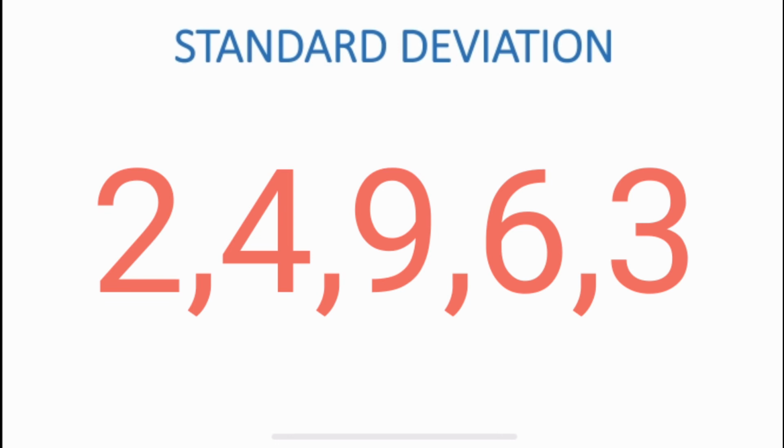Does the mean change? No, the mean doesn't change. What will change? The variance will change and the standard deviation will change. Now this is homework for you guys. Check out the formula of variance and standard deviation, add these values, see on your own whether this is changing or not, and do comment.